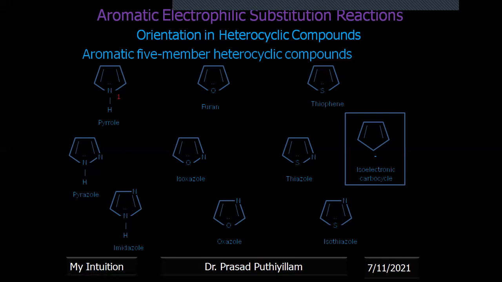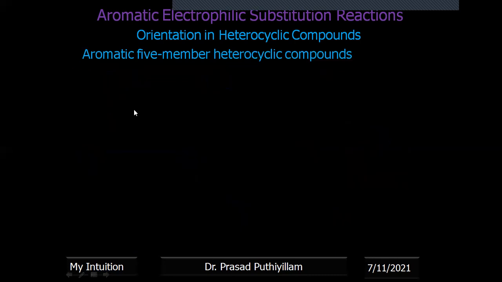If you give the numbering system, number 1 is always given to the heteroatom, and it goes to number 2. Position 2 is also called the alpha position. Position 3 is represented here. Position 3 is also called the beta position. Then 4 is again beta, and 5 is alpha. Therefore, 2 alpha positions and 2 beta positions if we number in terms of alpha beta. Otherwise, it is 1 2 3 4. Even if you go to the left side also, it becomes 1 2 3 4 already. Okay, so that is about the numbering.